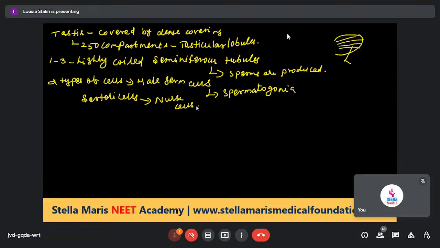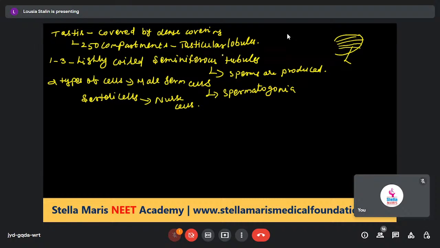Testis is covered by dense covering. It has 250 compartments, called testicular lobules. The testicular lobules have 1 to 3 highly coiled seminiferous tubules.